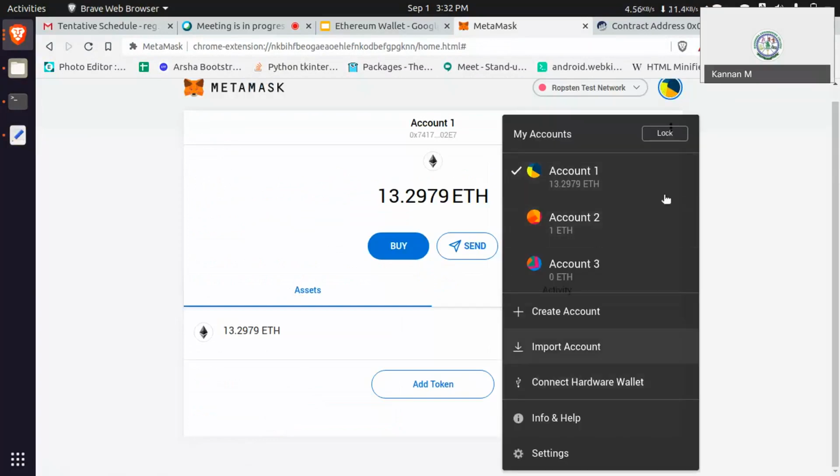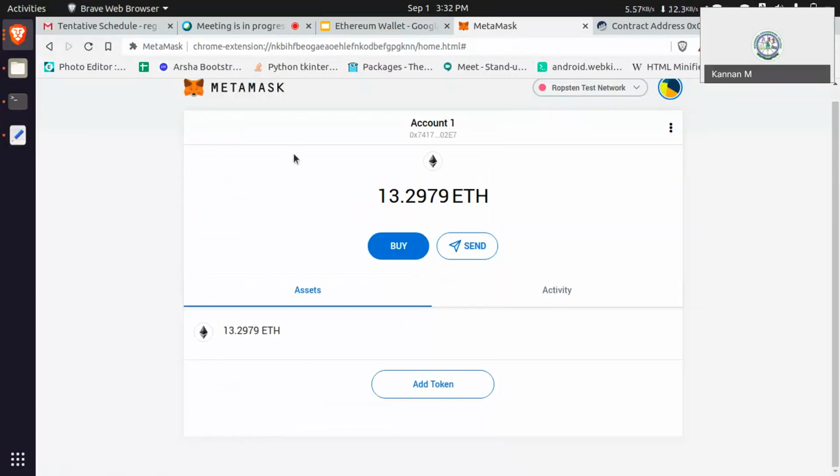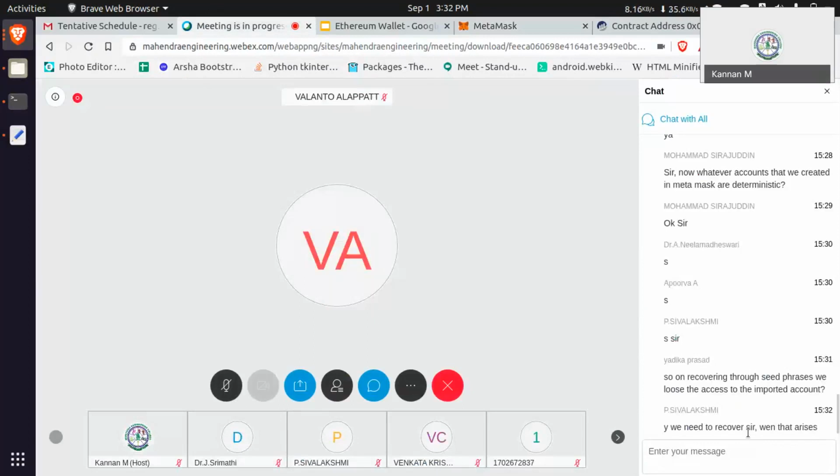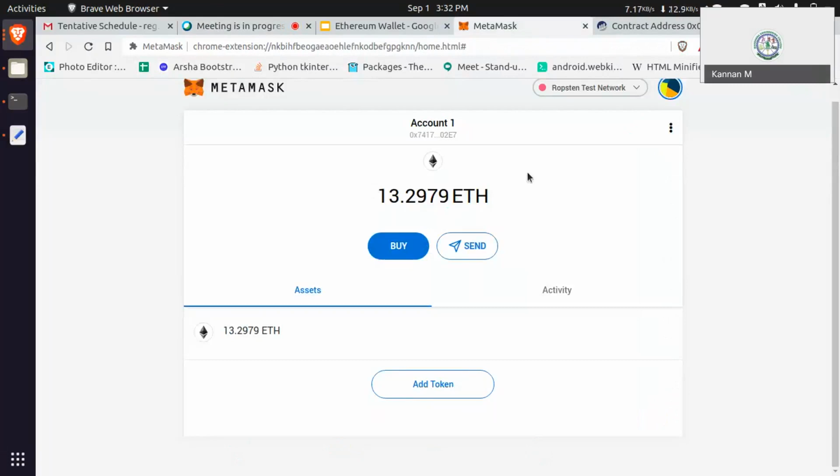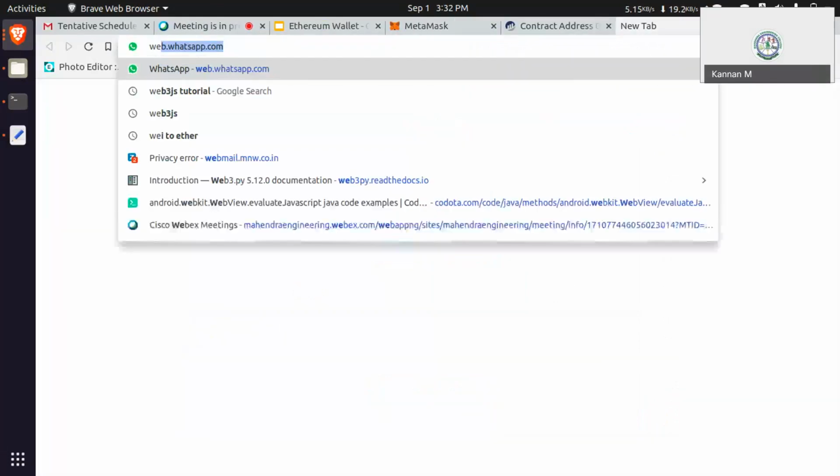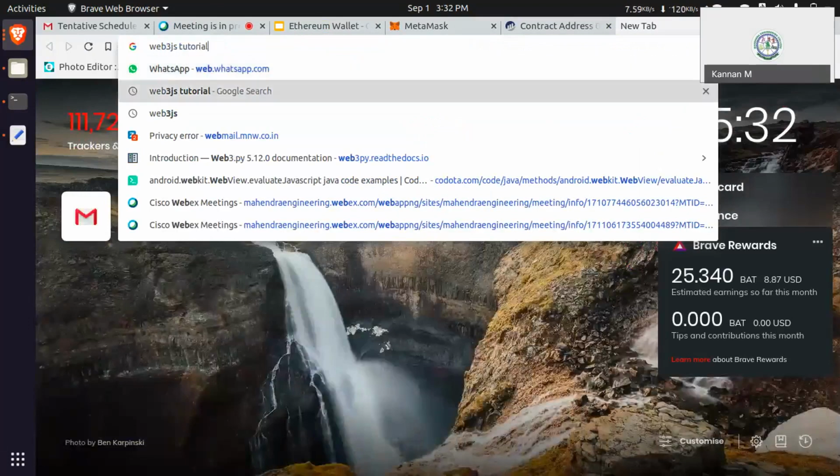Your account will be lost. That is the one major advantage in a wallet. If you have a seed phrase, you can recover the entire wallet. Otherwise, you will lose it. Why do we need to recover when that arises? If we are not creating any accounts with the wallet, if I am generating, there is one function. Wait, let me show you. Web3.js.